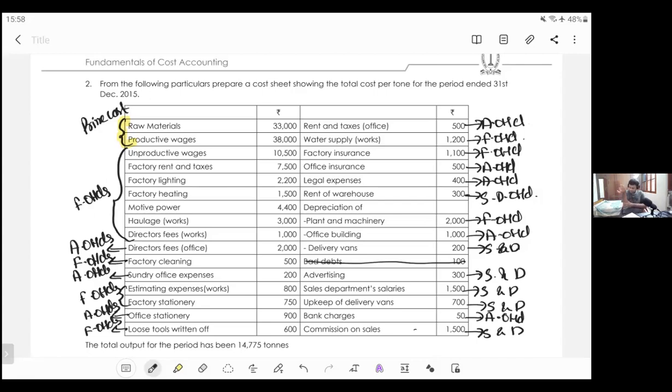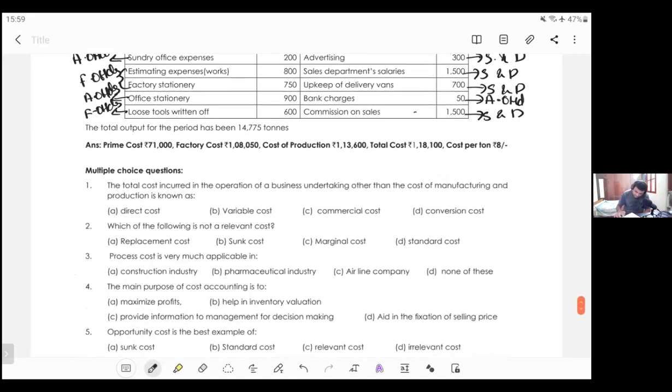Overheads will be estimated. They will not be taken as actual. So this estimation part, how will you do it? A full chapter is dedicated to it in CMA Inter. There you will study. It's just the basics that you have. Very big topic, estimating overhead expenses. Okay, next. Let's solve this sum.